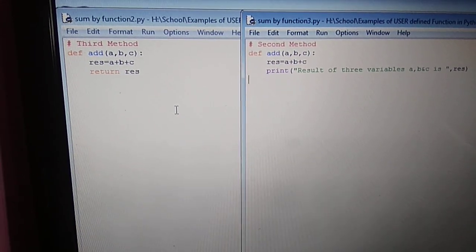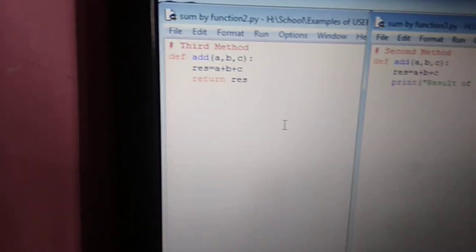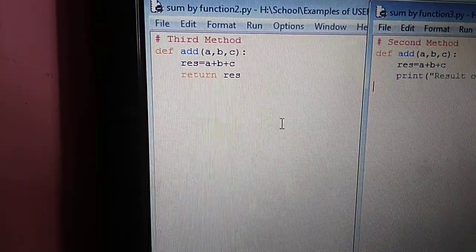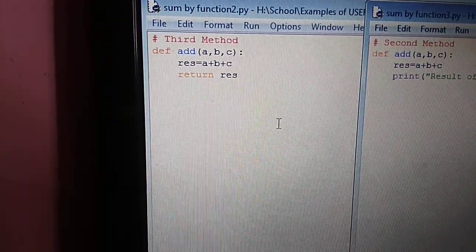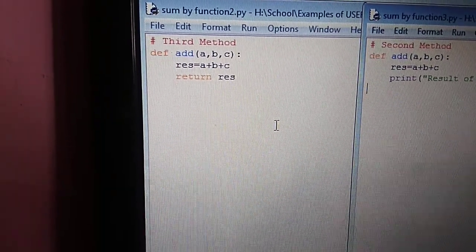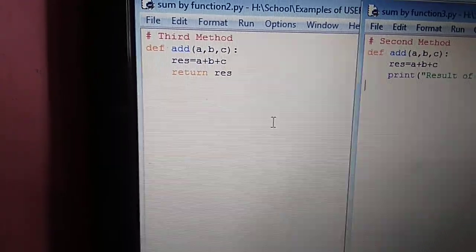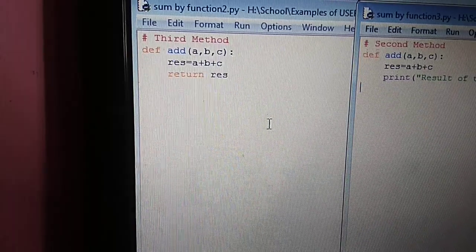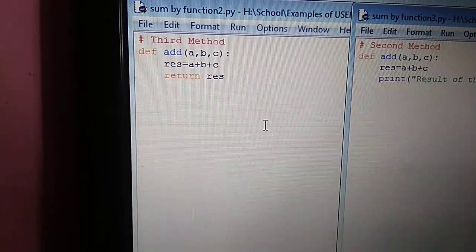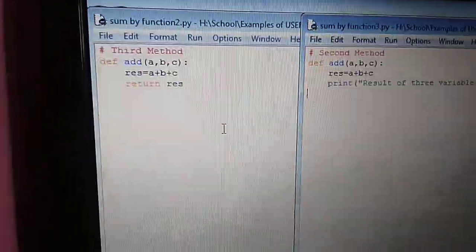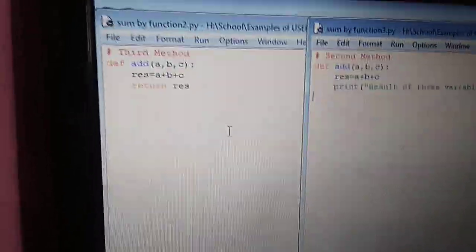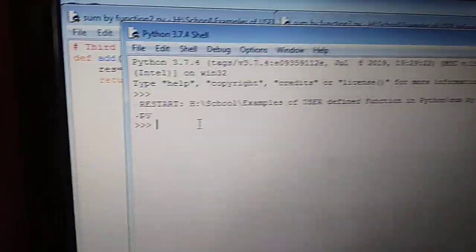If we use the return keyword instead of print, then our program looks like this. First of all, the def keyword is used to define the function named add. There are three parameters given, a, b, c. After that, a colon is used. After that, we are calculating the sum into res. After that, it returns res. Now execute. We will execute by using the F5 key.